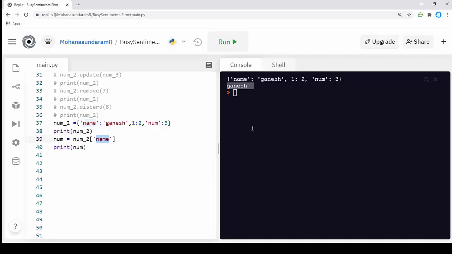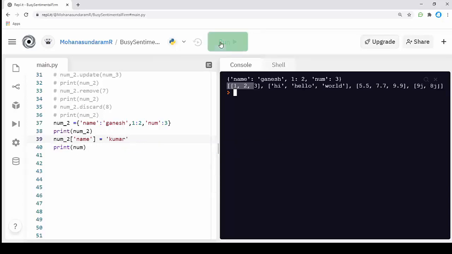What if I want to change the value of a key? For example, I want to change the value of name to another name. I'll call the dictionary num2, pass the key that I want to change, and assign the new value.